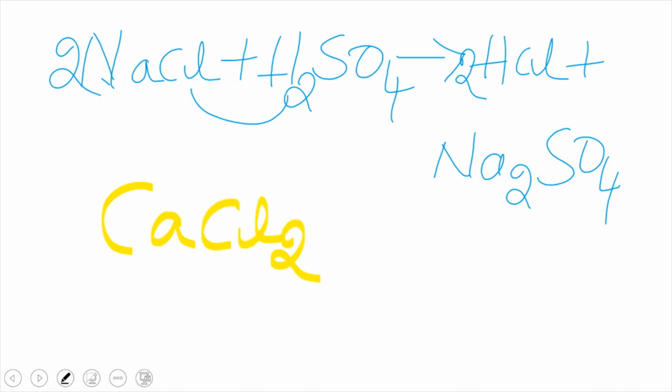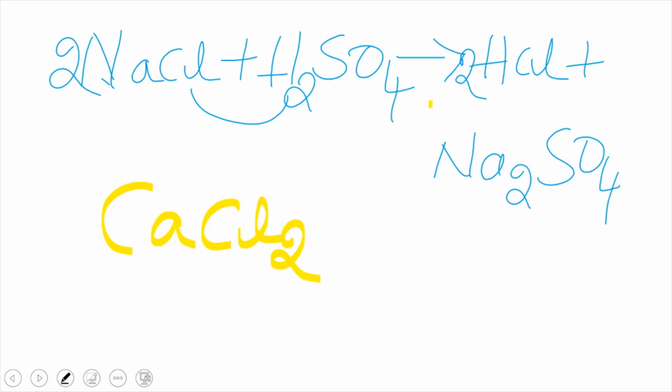See, whatever moisture is present can be absorbed by the calcium chloride. That's why we have passed the gas into a test tube which contains calcium chloride. So any moisture that is available will be absorbed by the calcium chloride.